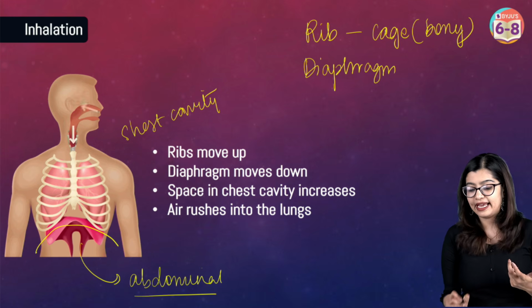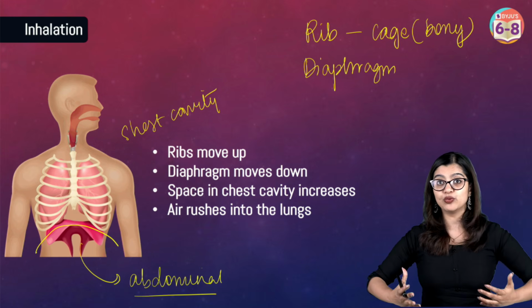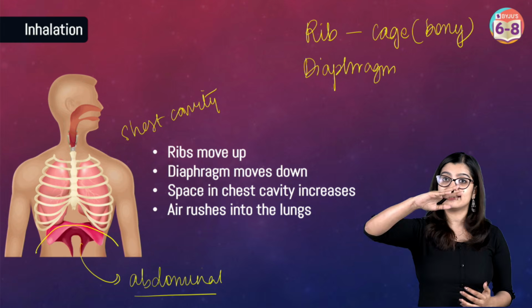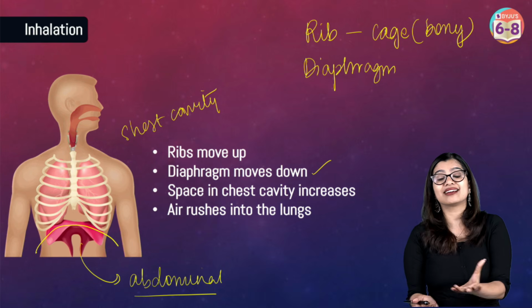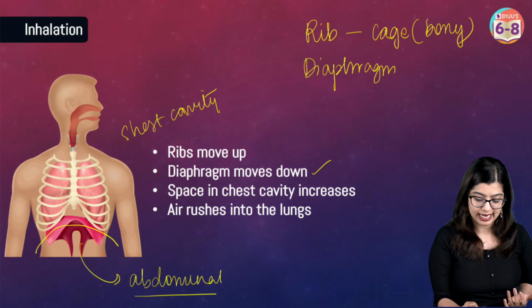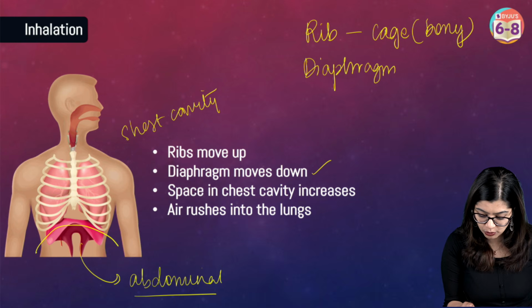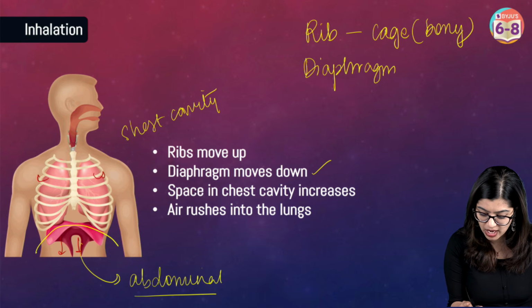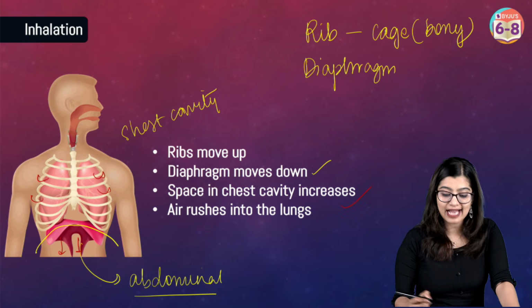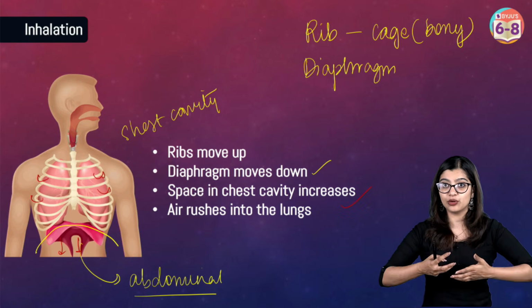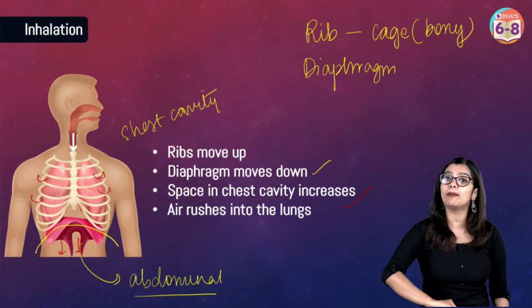Now when we inhale, the rib cage moves up and outwards and the diaphragm flattens. When the diaphragm flattens, it increases the volume inside the chest cavity, right? So when this moves downwards and this moves outwards, there is an increase in volume. As a result of the increase in volume, the air rushes into the body.